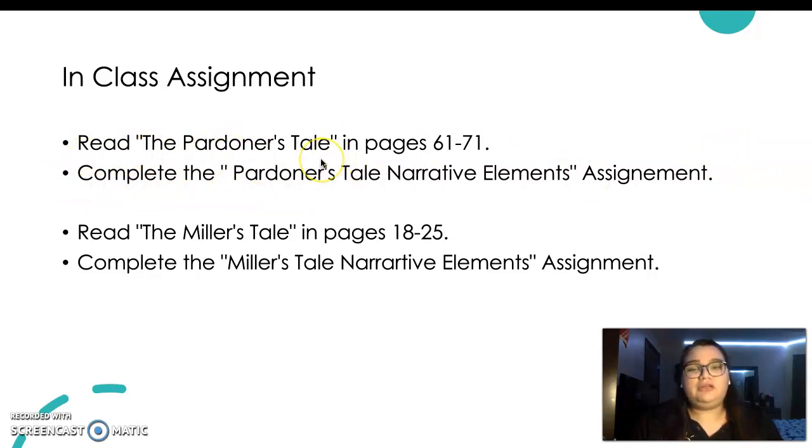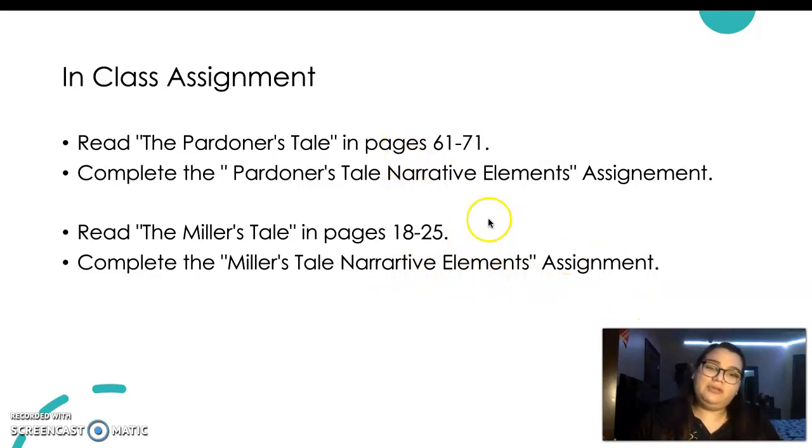So we're going back to the Canterbury Tales. You're going to read the Pardoner's Tale, which is pages 61 through 71. And then you're going to complete the Pardoner's Tale narrative elements assignment. Then after you're done with that one, you're going to go ahead and read the Miller's Tale, pages 18 through 25 of the Canterbury Tales. And then you're going to complete the Miller's Tale narrative elements assignment.